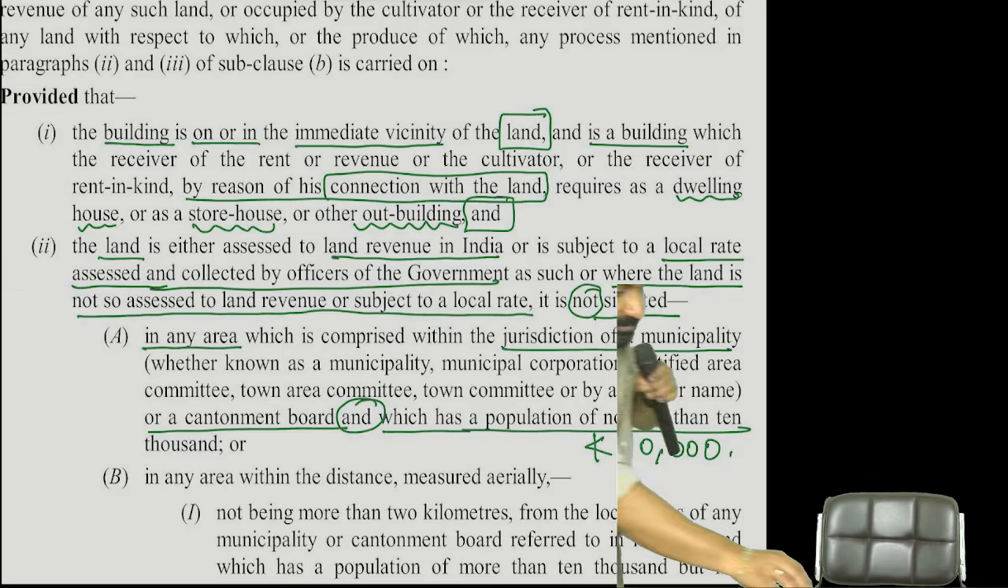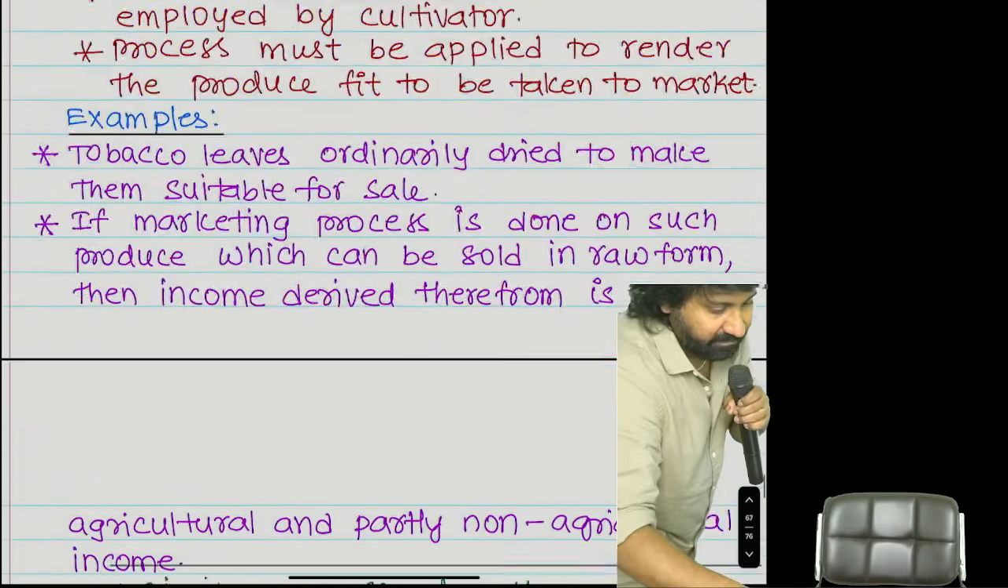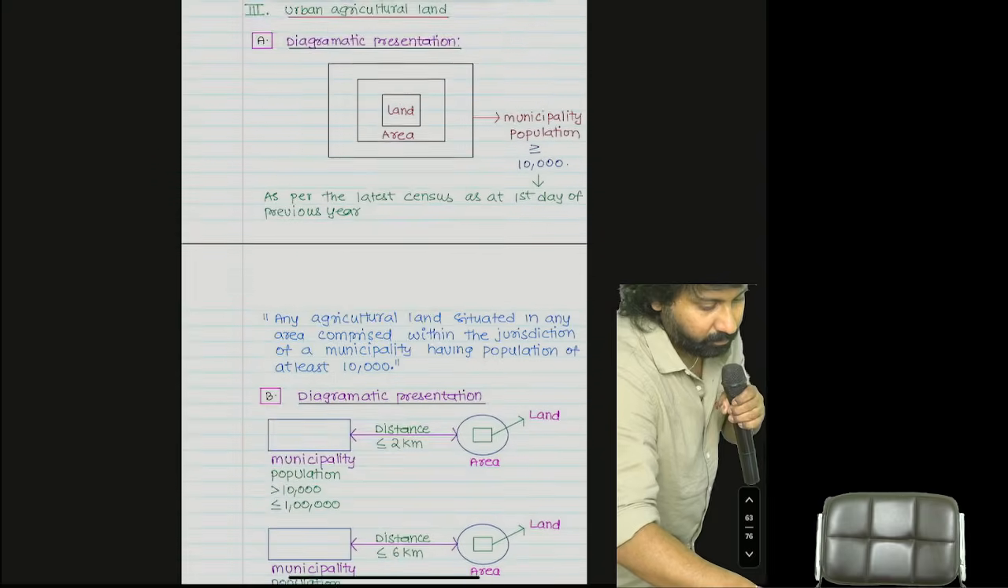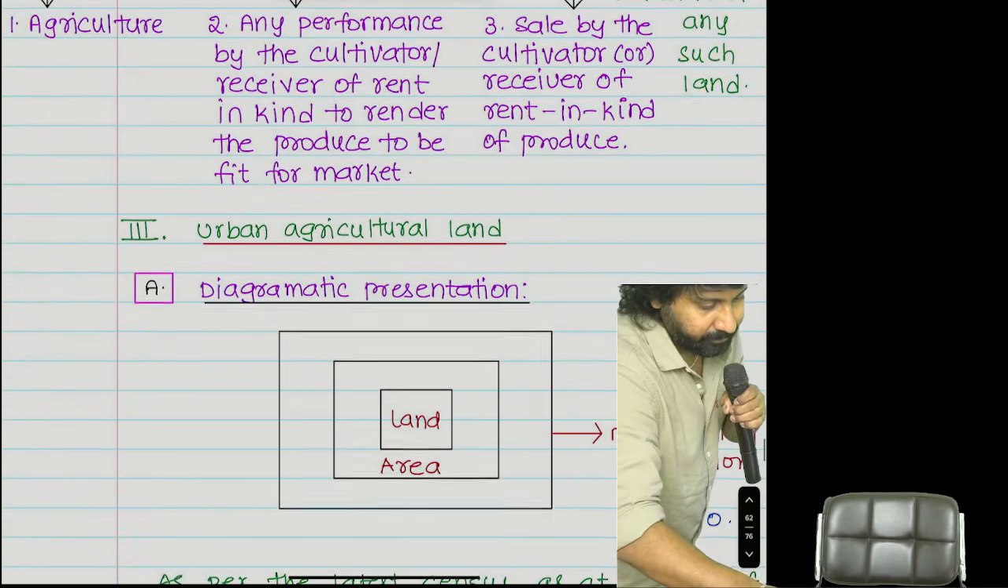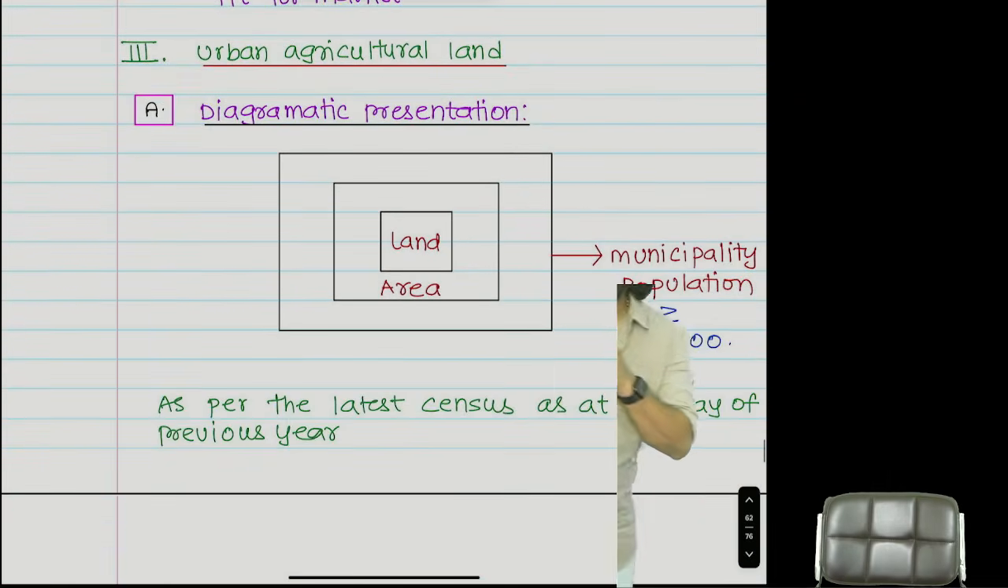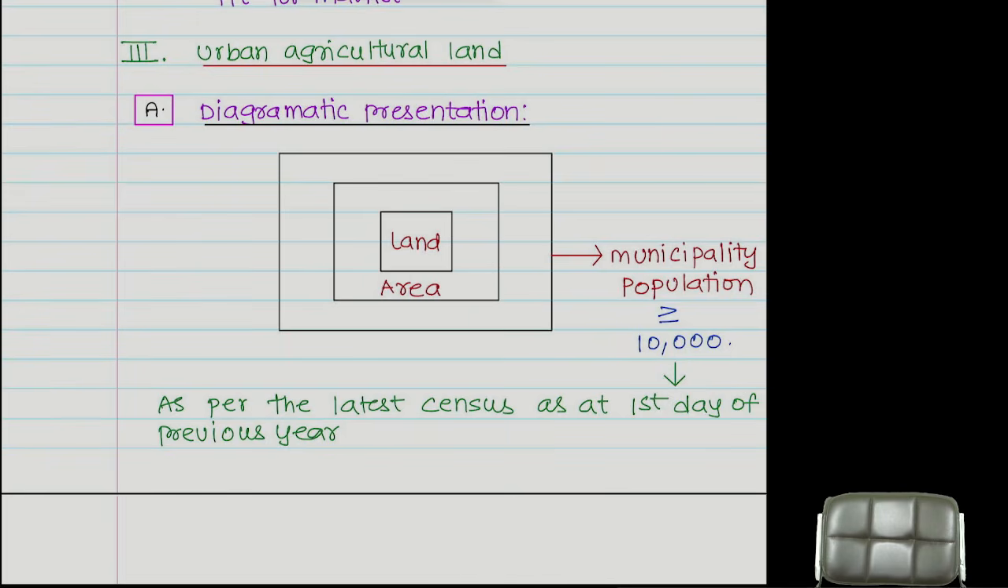Sir, how to understand this? See here, I have a very good example for this. I am explaining about urban agricultural land. There is a section, Section 2(14), which defines the definition of capital asset. At that time I won't explain all these again; it will come there also. So listen one time properly. A diagrammatic presentation of rural or urban.